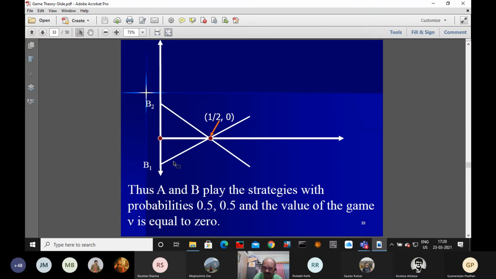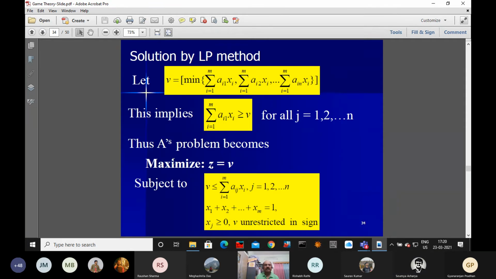You'll see what happens if it is negative. See, I was telling about the solution by the linear programming method. Whatever we have discussed is related to the graphical method, and we have also formulated the linear programming. Now there are two problems: one problem for player A, another problem for player B.